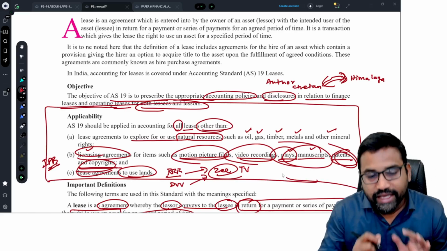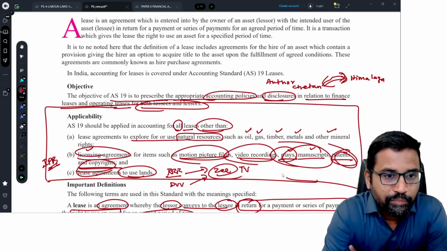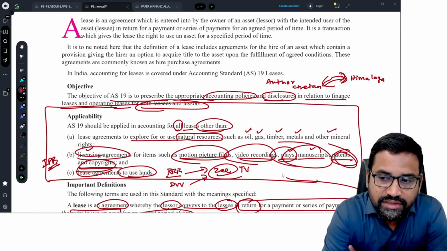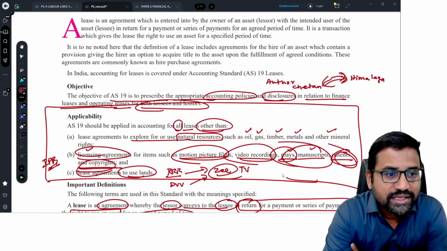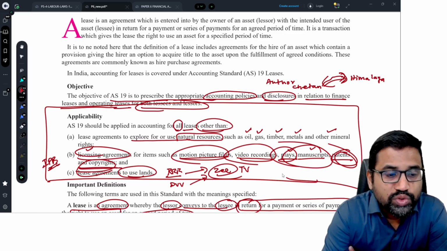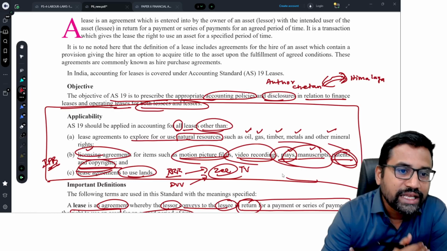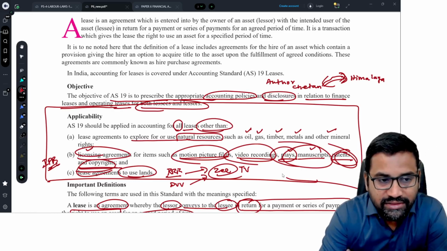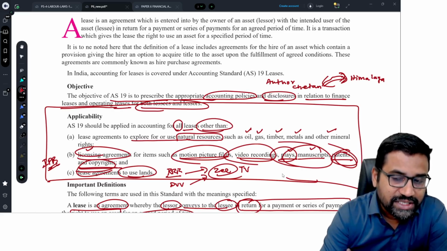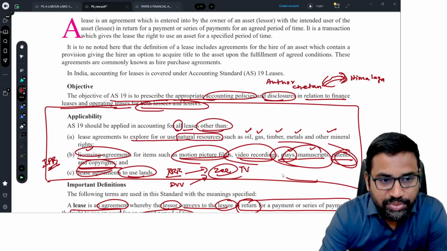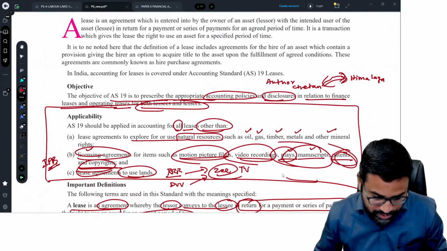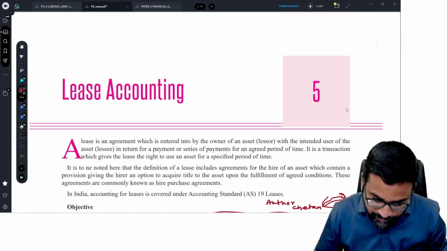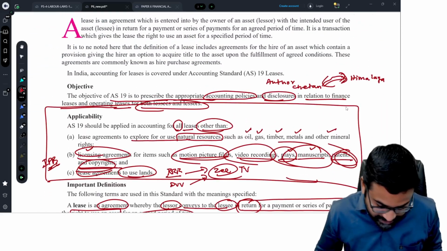So understand, AS 19 is applicable for all kinds of leases except three things. What are the three things? Any agreement for use of land, this standard is not applicable. Second, any lease agreements to explore or use natural resources such as oil, gas, timber, metals and other mineral rights. And any licensing agreements for items such as motion picture films, video recordings, manuscripts, patents, copyrights. So this standard is not applicable. Okay. So this is the scope of the standard.